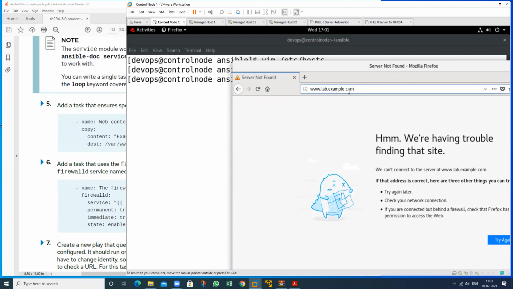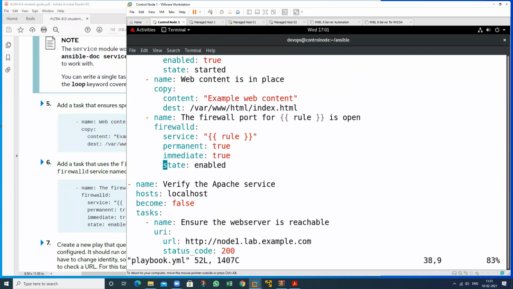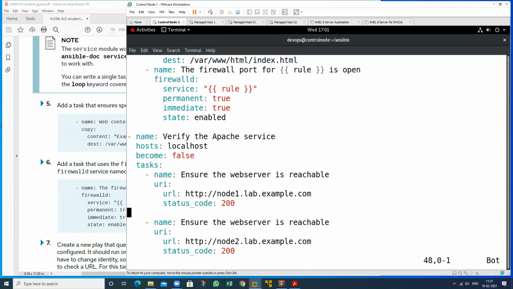This is not defined in my playbook also. If I write it in the playbook, I will check this. So it goes to the first, this one. Just write www.